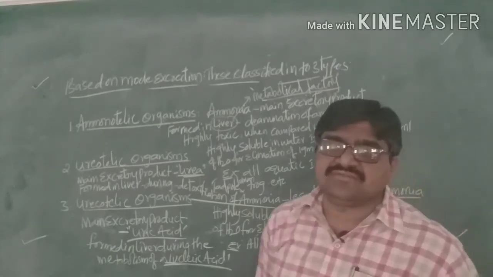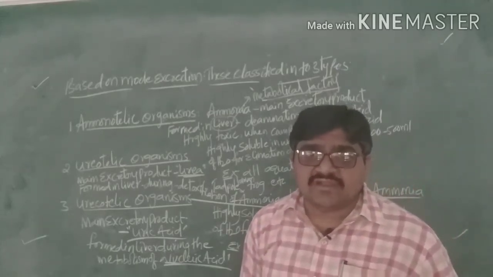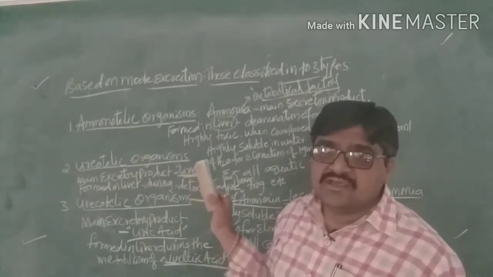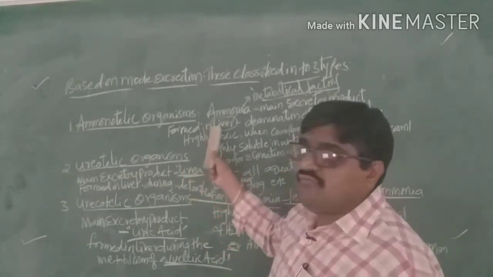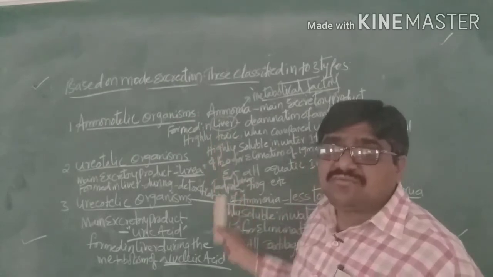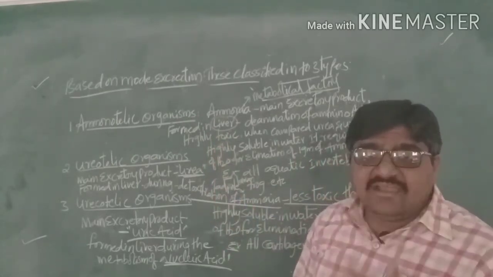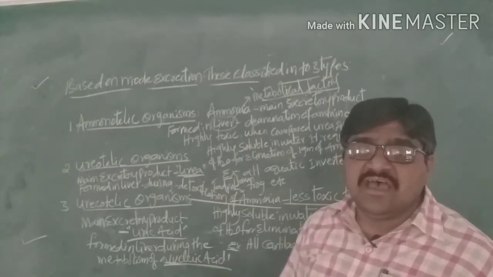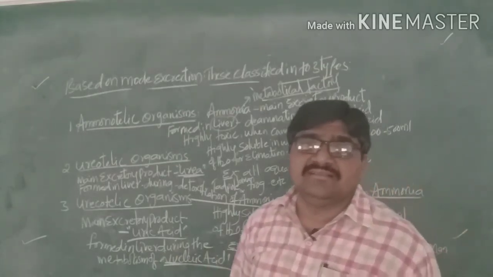If any toxic substances enter our body, they are detoxified by the liver. So these are the three harmful substances present in our body, which are eliminated in the form of nitrogenous waste materials.